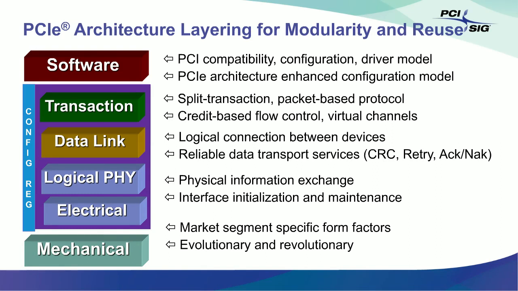They can discover the device through this standardized configuration and discovery mechanism of PCI Express. After discovery, it can load the device driver software that is associated with that device, and that device driver software abstracts the device-specific behavior when it interfaces with system software such as the OS. The transaction layer offers a fully packetized split transaction protocol, and it is designed to deliver the maximum link efficiency. We have a very well-defined producer-consumer ordering model that defines how hardware interfaces with software for ensuring data consistency. We have virtual channels to ensure quality of service. We have a credit mechanism for flow control.